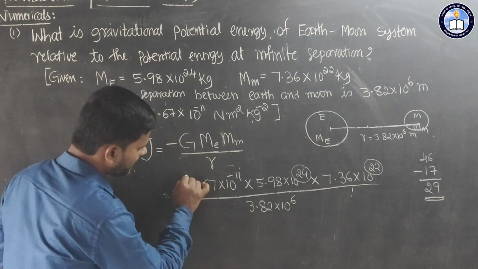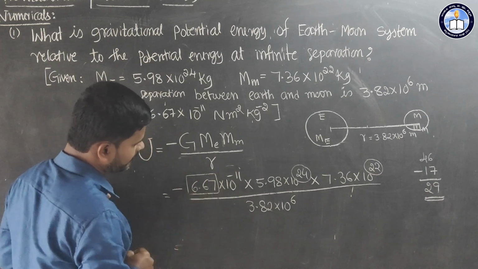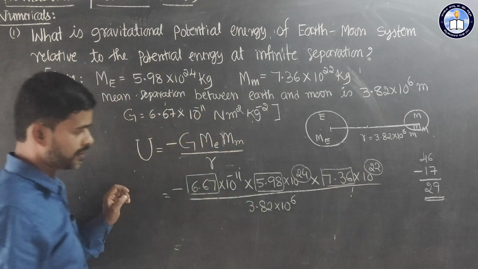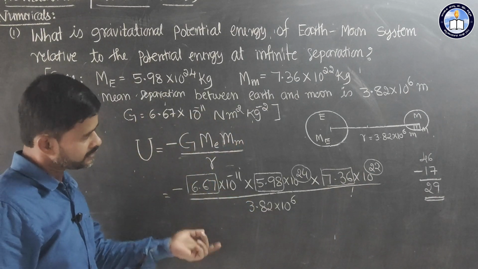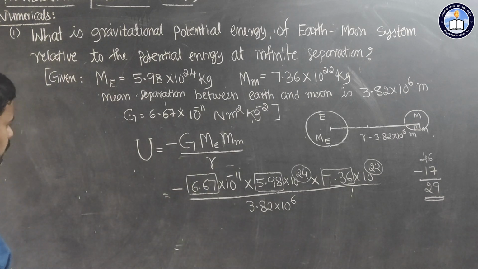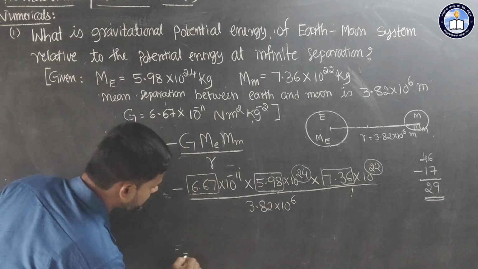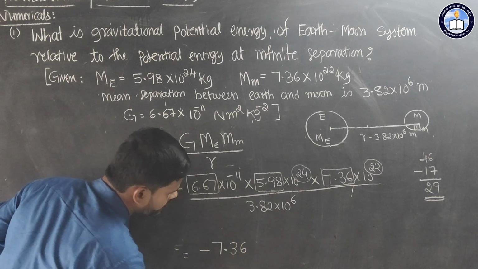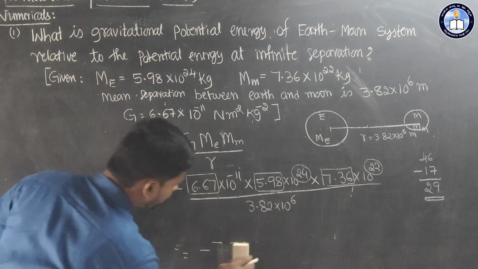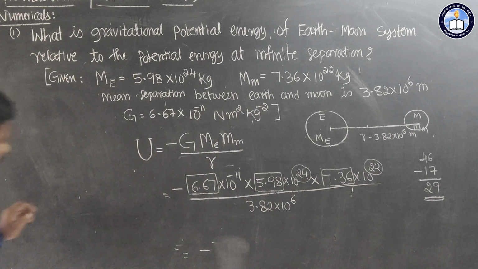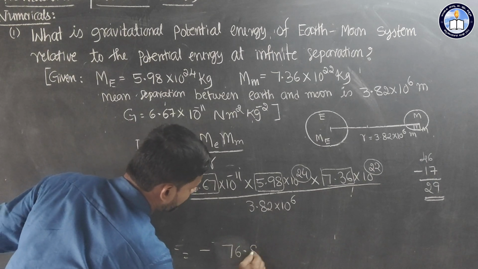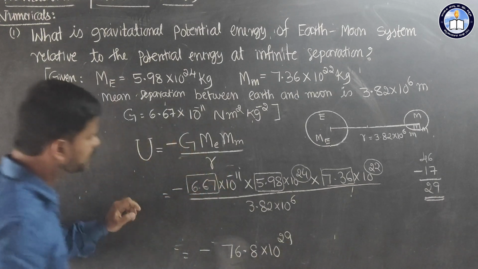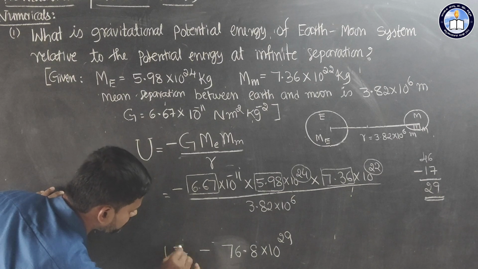Then you have to multiply 6.67 × 5.98 × 7.36 with the help of a calculator, and you will get a certain value. If you divide that value by 3.82, you will get the answer: minus, nearly 76.8 × 10^29. So here this is energy.